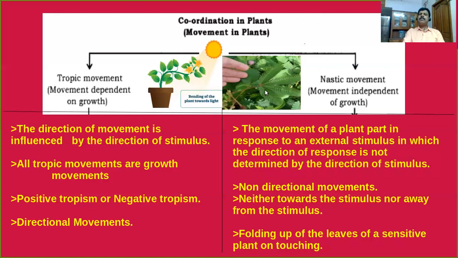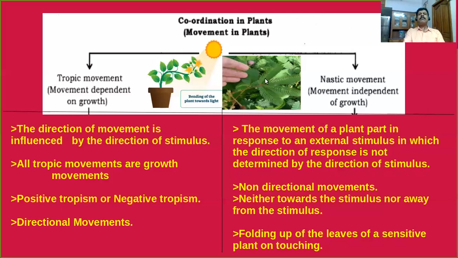Okay, in this type of movement, you can see that the response of the plant part to an external stimulus is one in which the direction of response is not determined by the direction of stimulus.